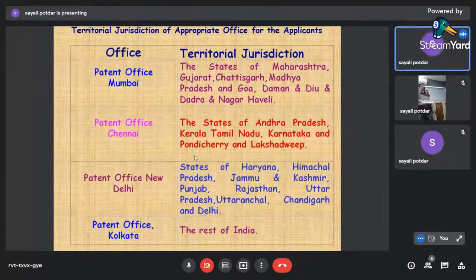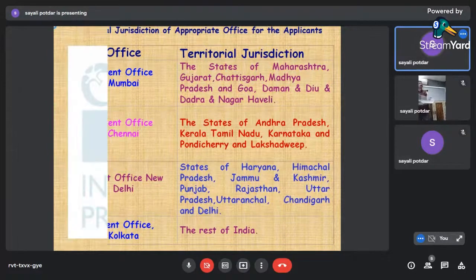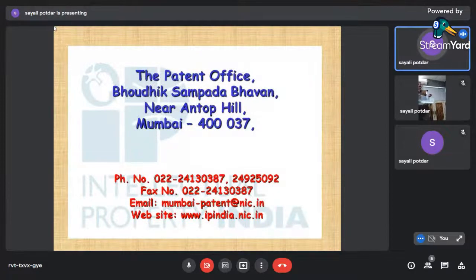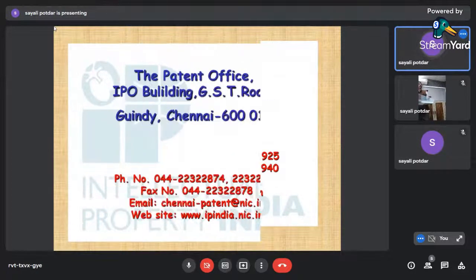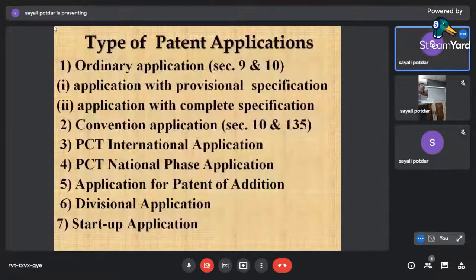Then Delhi, states of Haryana, Himachal Pradesh, Jammu Kashmir, Punjab, Rajasthan, Uttar Pradesh, Uttaranchal, Chandigarh, and Delhi. And the rest of the part is Calcutta. So we have a territorial jurisdiction under which this application has to be filed. So first we told anybody, any person can file irrespective of his education or irrespective of anything, provided he should be a citizen of India and he should be of sound mind, right? Then the addresses are there. These are easily available on our website also. So I will not go into detail with this. Now coming to application.